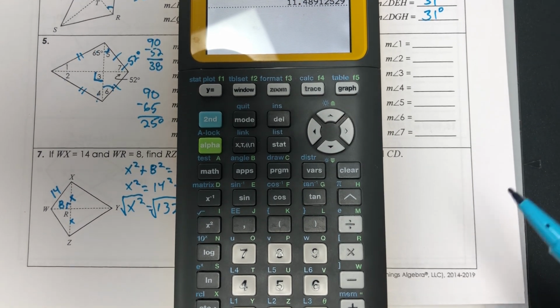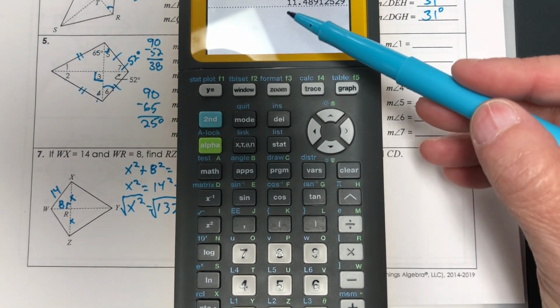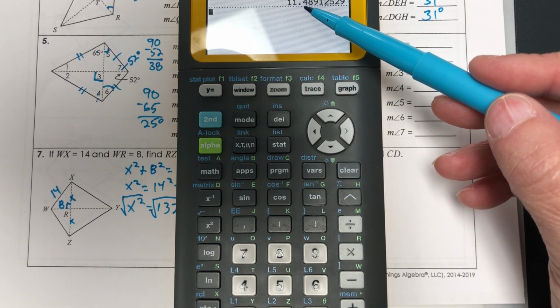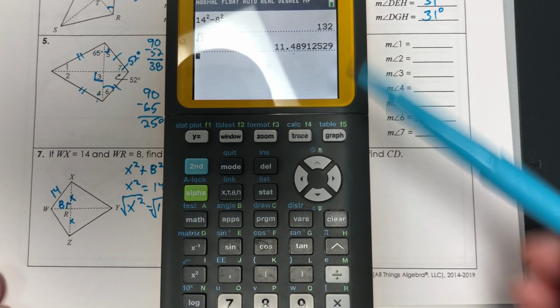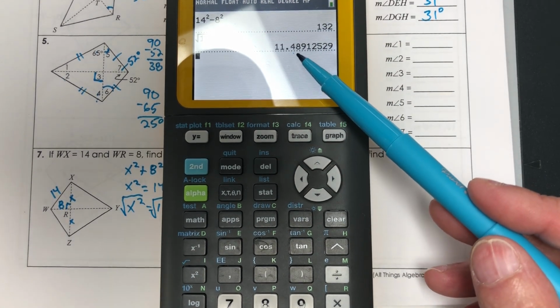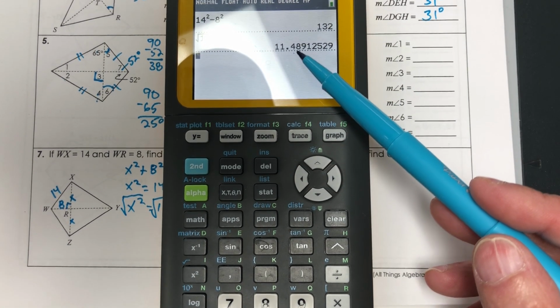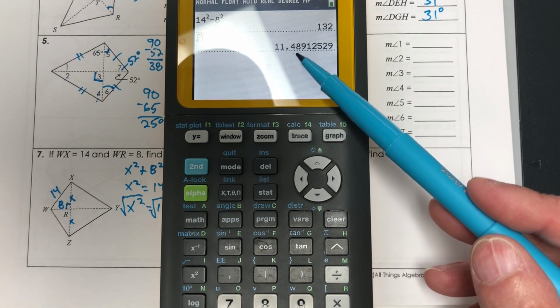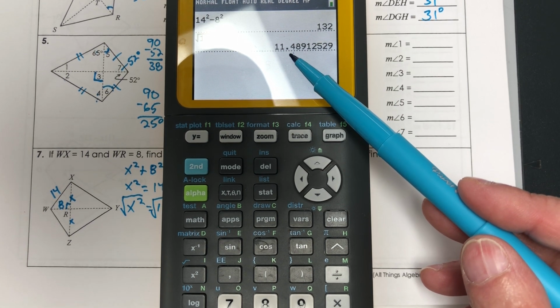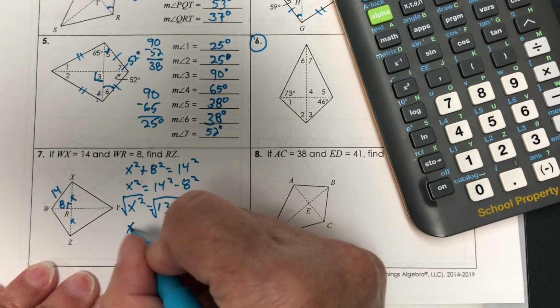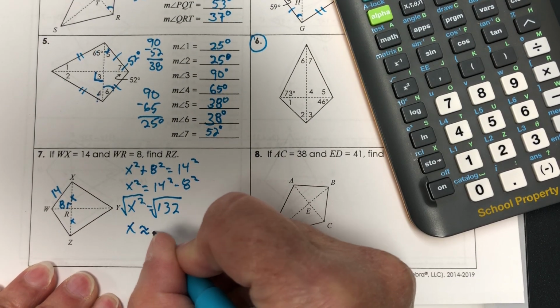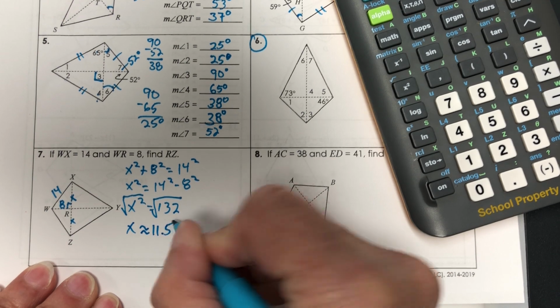We're going to round to 1 decimal place. So it's 11.48. My 8 is a 5 or bigger, so I round this up. So it's 11.5. X is approximately 11.5.